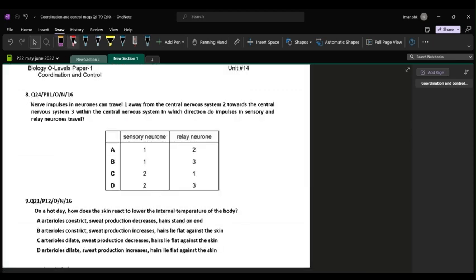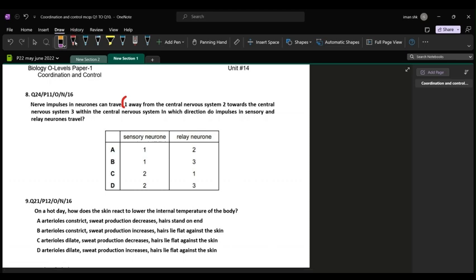Question number 8. Nerve impulses and neurons can travel 1. Away from the central nervous system, 2. Towards the central nervous system, 3. Within the central nervous system. In which direction do impulses in sensory and relay neurons travel? Now, in this question, the students can be quite confused, but the thing is that you have to just differentiate the statements that they've given you.